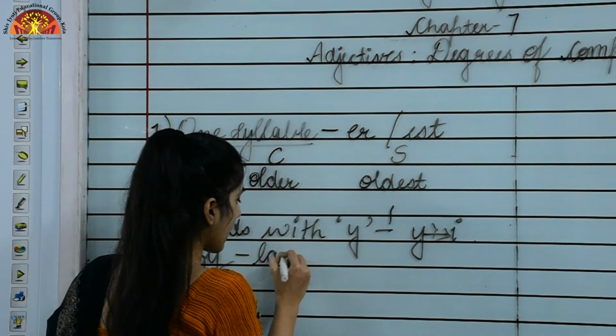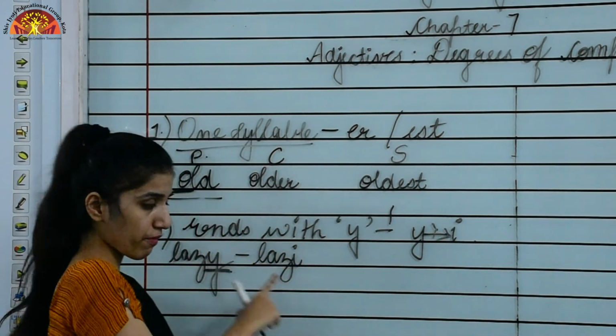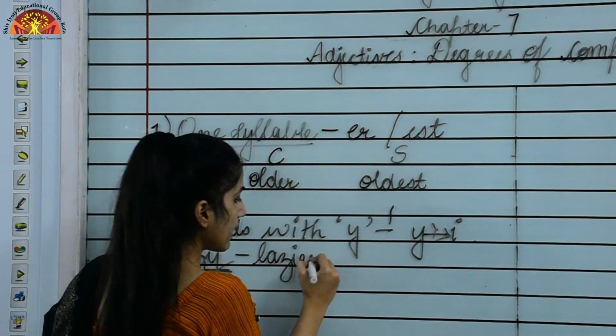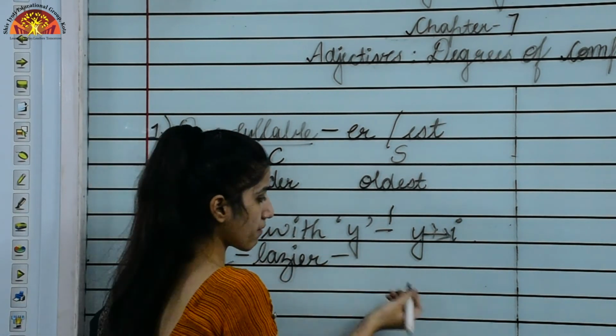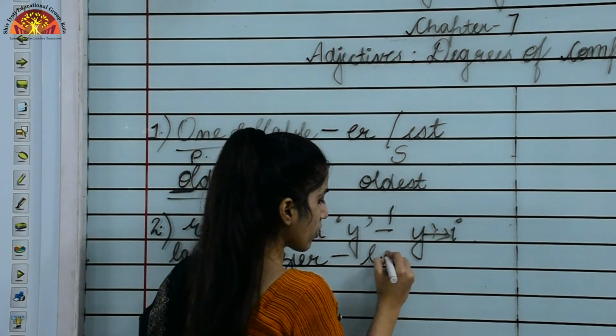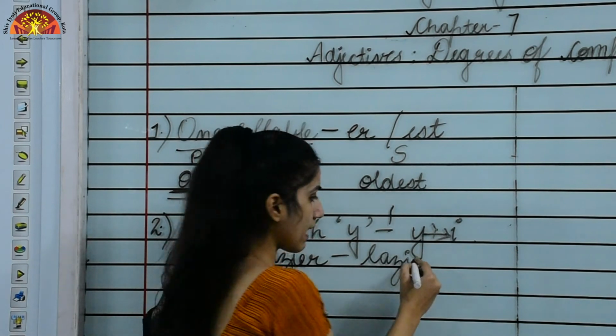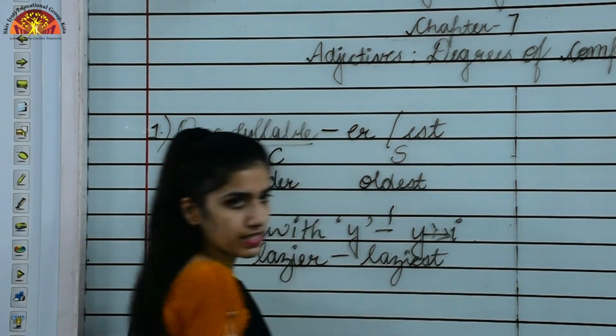So what will come? Lazi. I is coming in the place of y and then we will add er. Now the same will happen with the superlative also. In place of y, what is coming? I, and we will add est.